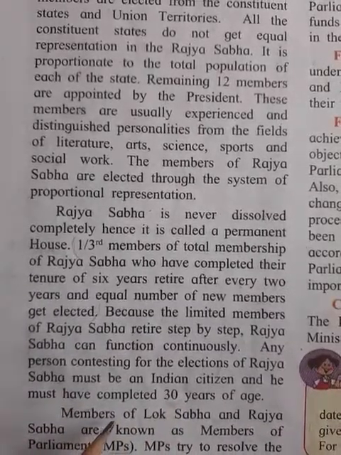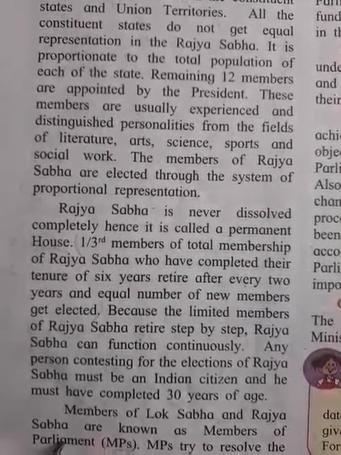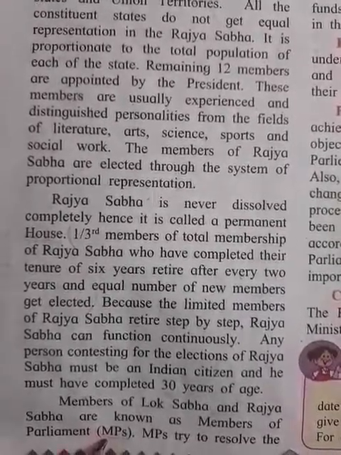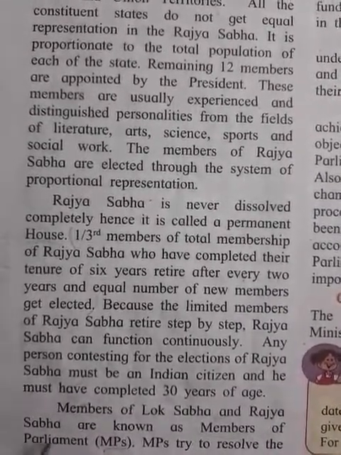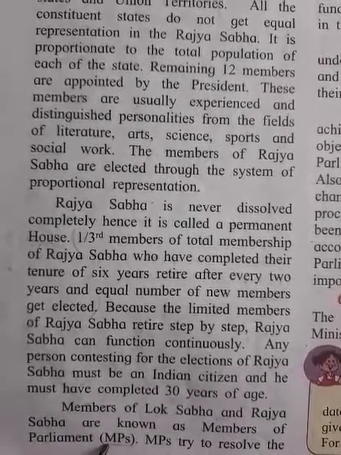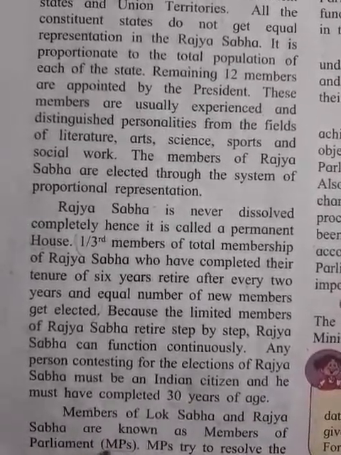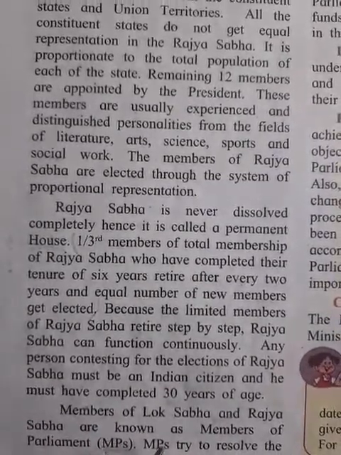Now members of Lok Sabha and Rajya Sabha are known as members of parliament. We have to keep in mind that members of parliament are known as MPs, M for member and P for parliament. Lok Sabha and Rajya Sabha members are both known as MPs.